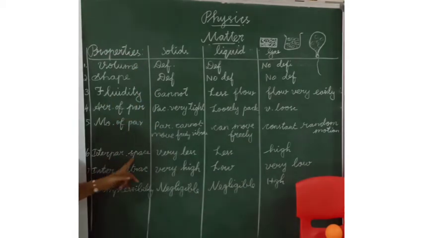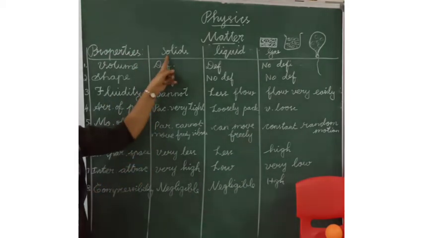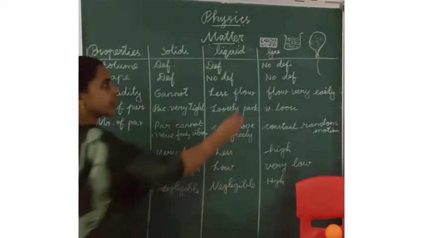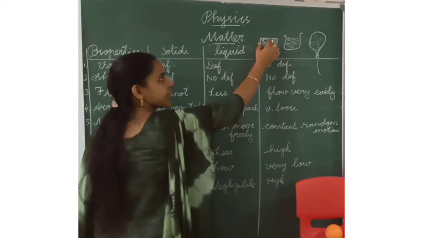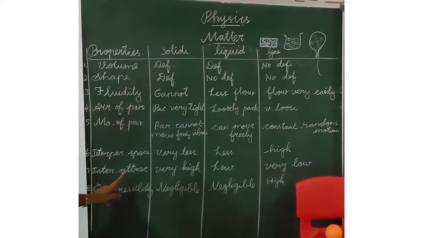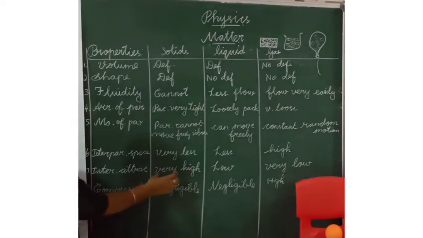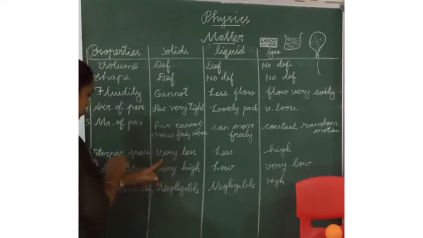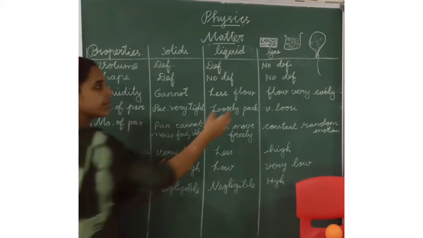Next, interparticle space. In solids, the interparticle space will be less because the force of attraction will be more. Listen, next point, interparticle attraction. When the interparticle attraction is high, the interparticle space will be less.